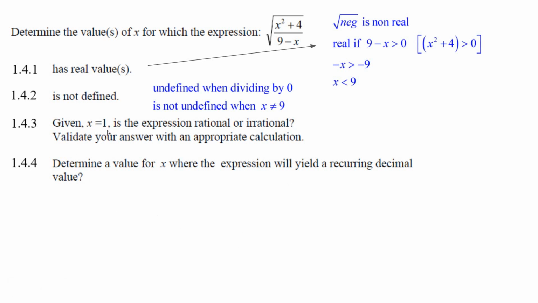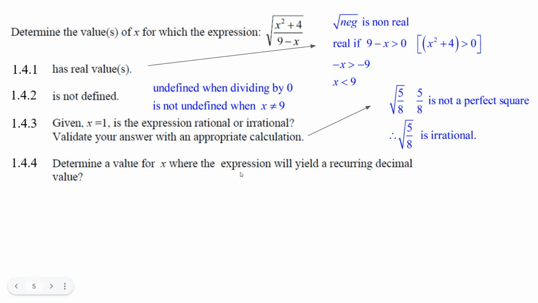So given that x is 1, do you think it's going to be rational or irrational? Well, just take a 1 and put it in there. You get 5 over 8. Well, 5 over 8 is not a perfect square. The square root of 5 is not rational. The square root of 4 is rational. The square root of 8 is not rational, so there's no way this is rational. You can just say it's not rational.